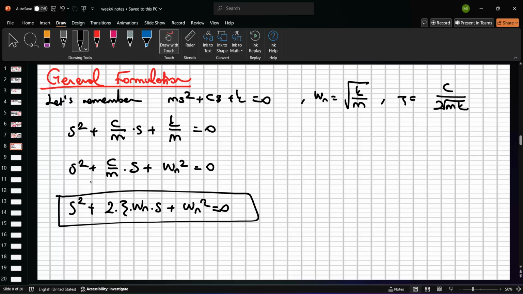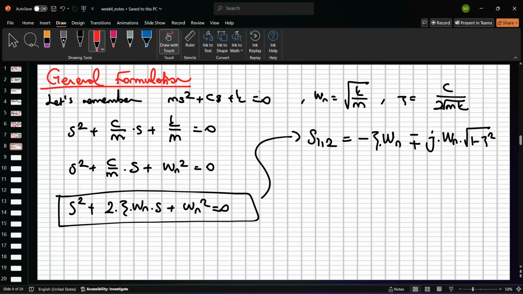And so we can check the root values of these terms. Just see that. What is the root values of these things? We have two roots. We have the square form in here. The root form is equal to zeta wn plus minus j times wn times the square root of 1 minus zeta square. Okay?